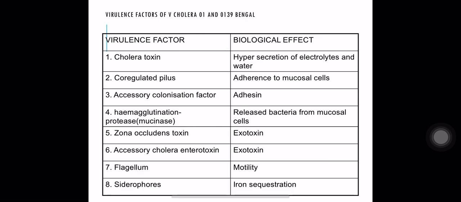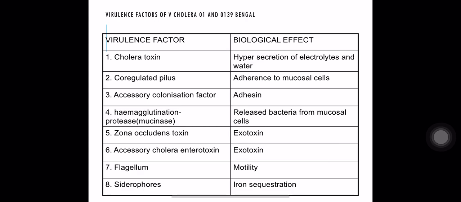Various virulence factors of Vibrio cholerae are mentioned in this table. Many bacteria have toxins, enzymes, and many components which help them to spread the disease, to invade the tissues and to localize in the various tissues of the body. Here, cholera toxin leads to hypersecretion of electrolytes and water.